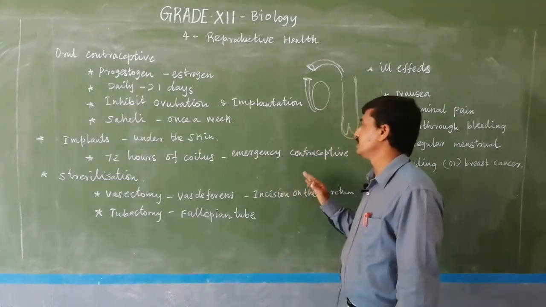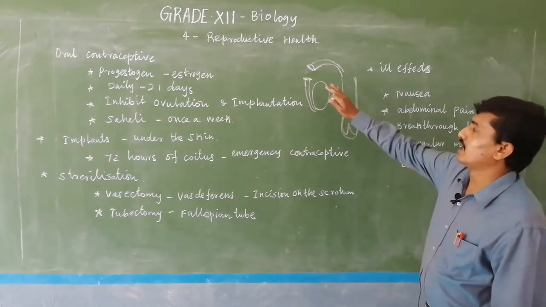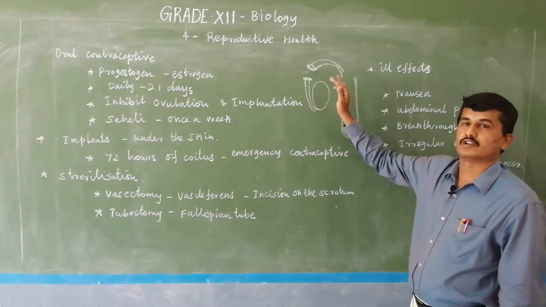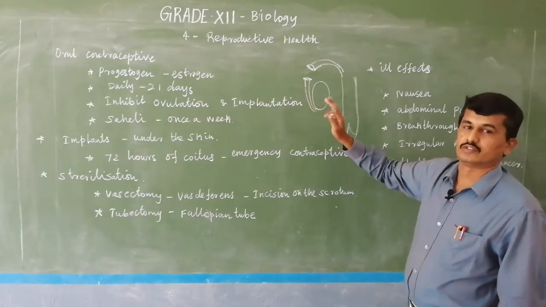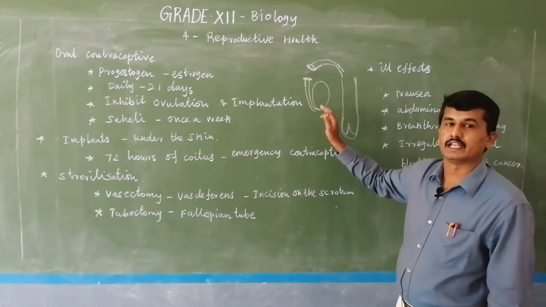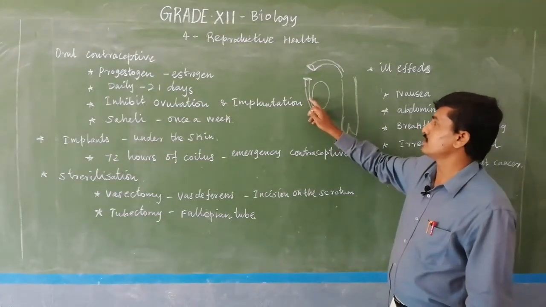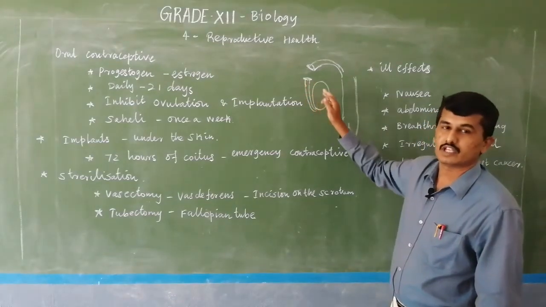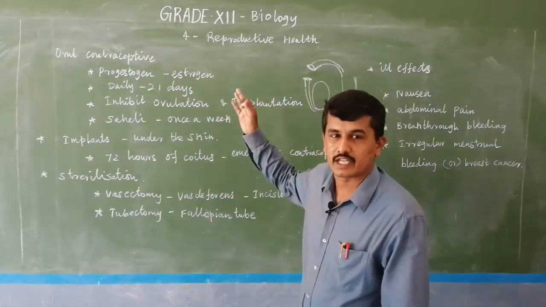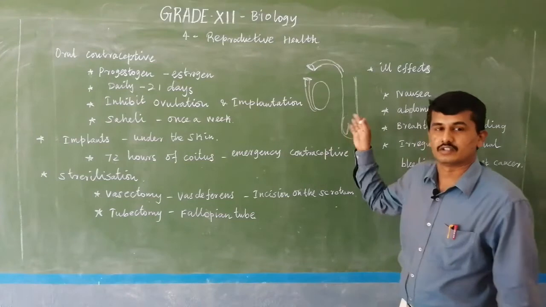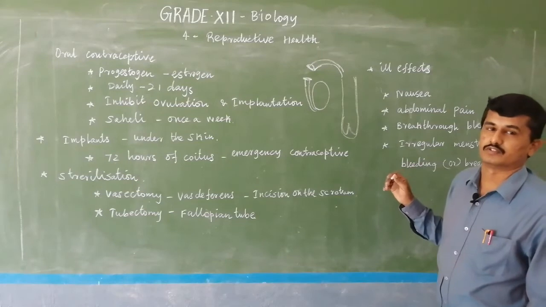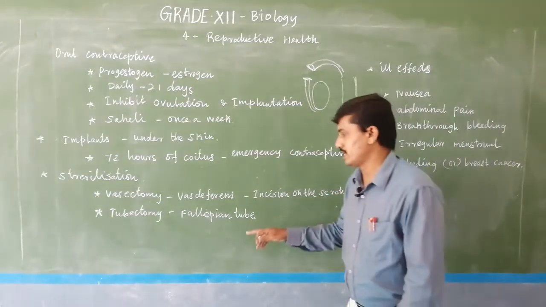In the vasectomy method, in the male reproductive organ, both the vas deferens, the right side as well as the left side, are cut and tied. Due to this vasectomy, the testis produces sperm, that is the male gamete, but the male gamete travels only up to a certain stage, and after that the tube is cut, so the sperm does not enter into the other tract, and it does not enter into the female reproductive organ also, so fertilization does not take place. This first method is vasectomy.